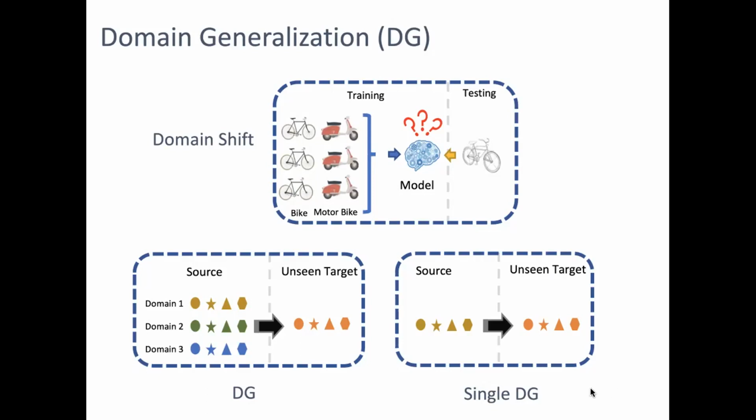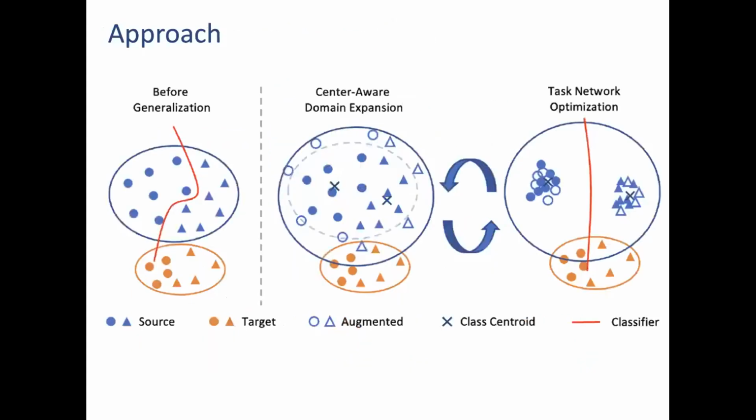In this paper, we tackle the problem of single domain generalization by using center-aware adversarial augmentation. Generally speaking, the existing single domain generalization approaches aim to generate hard examples to confuse the classifier, and this may make the classifier robust to small perturbations. However, the generated samples are typically not diverse enough to mimic a large domain shift, which itself results in suboptimal generalization performance. To improve this, we propose a center-aware adversarial augmentation technique that expands the source distribution by altering the source examples so as to push them away from class centers.